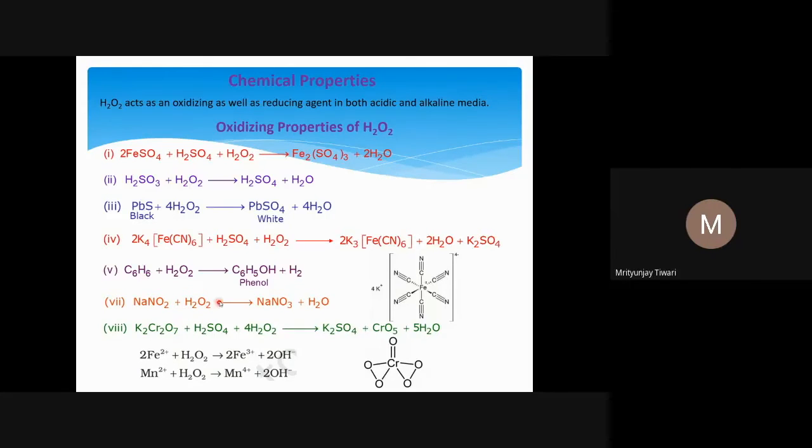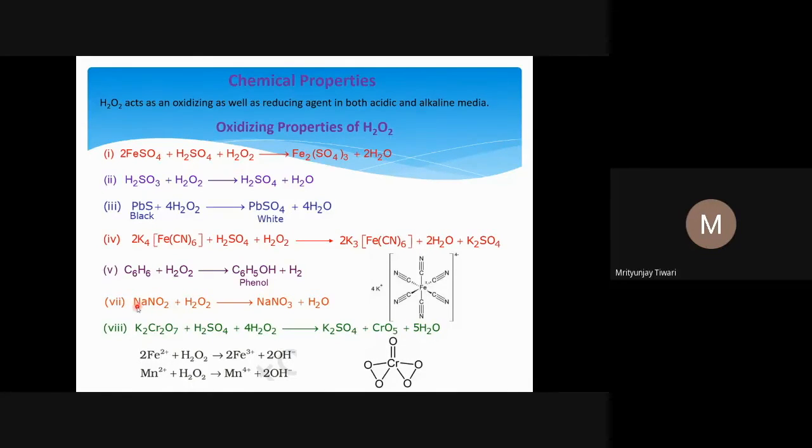NaNO2 plus H2O2, what we give, forms NaNO3. It goes from nitrite to nitrate, and H2O is what we get as a side product. So in NO2 minus, the oxidation number of nitrogen is +3: the oxygens give -4, the net charge is -1, so nitrogen is +3. I hope you can find it. So again, let me explain it.